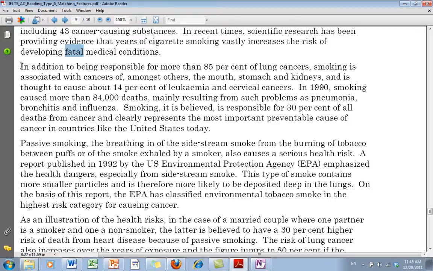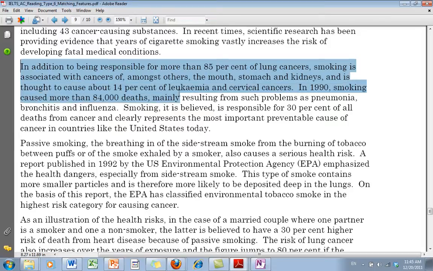Okay, it says, in addition to being responsible for more than 85% of lung cancer, smoking is associated with cancers of, amongst others, the mouth, stomach, kidneys, and is thought to cause about 14% of leukemia and cervical cancers. So this topic sentence tells me it's going to be about diseases. So if there's a question about diseases or a disease, I'm going to go to this paragraph.